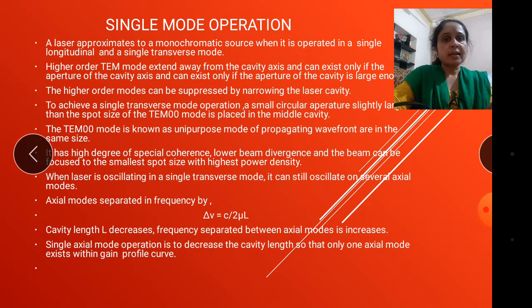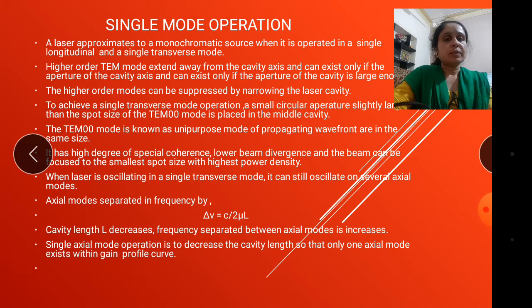That phenomenon is due to the high spatial coherence. The laser is unidirectional and monochromatic, and so the coherence phenomena will be generated.